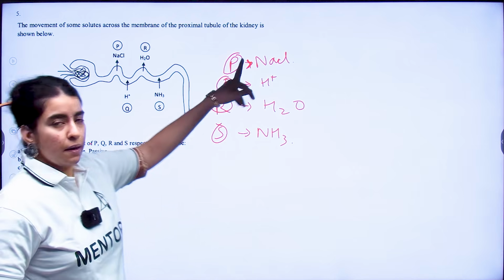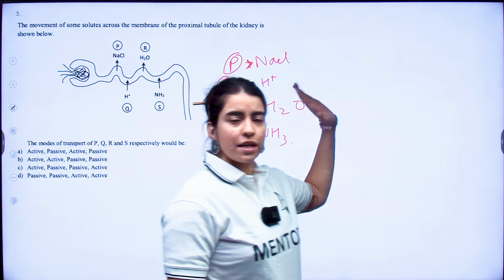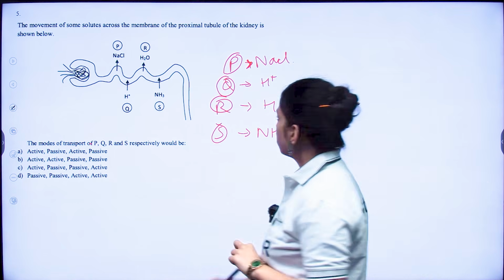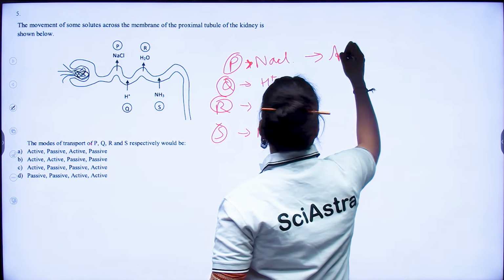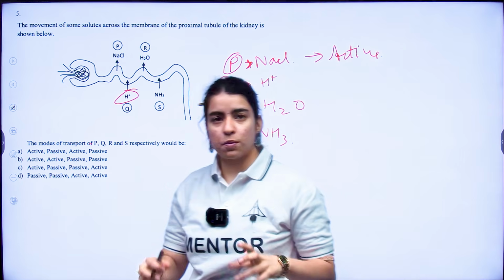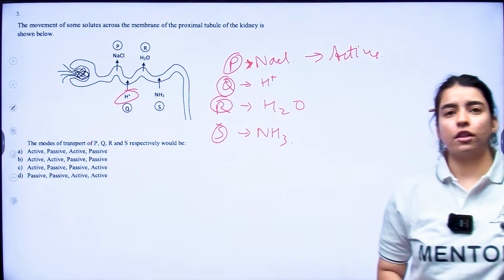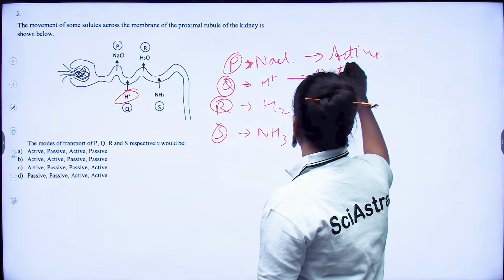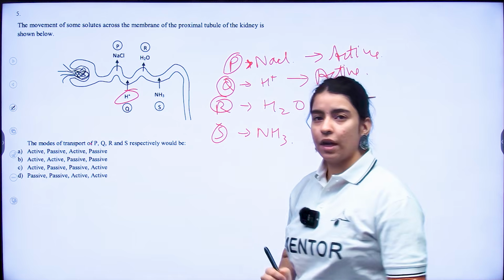Now NaCl, we know NaCl is pushed against the concentration gradient. That means here the transport is going to be active. Similarly for your H+ also the transport is active, right? It is also transported actively into the lumen, right?